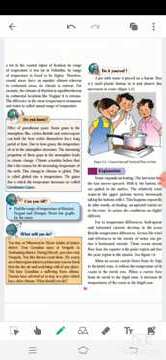Therefore, coastal areas have an equable climate, whereas in continental areas the climate is extreme. For example, the climate of Mumbai is equable, whereas in a continental location like Nagpur, it is extreme. The difference in the mean temperature of summer and winter is called the annual range of temperature.